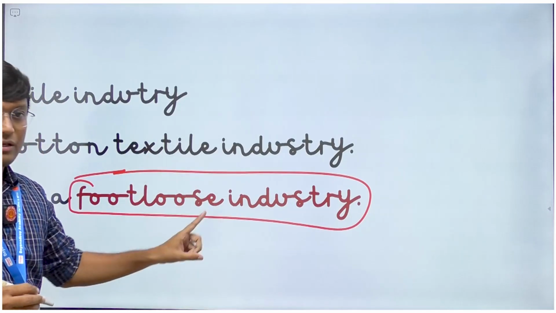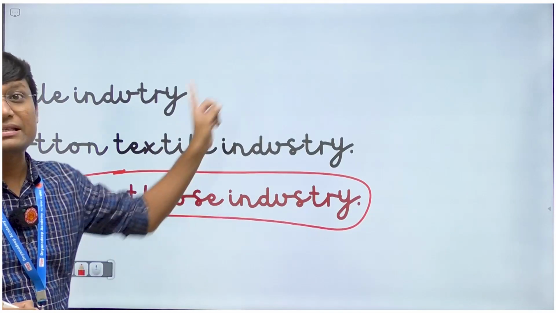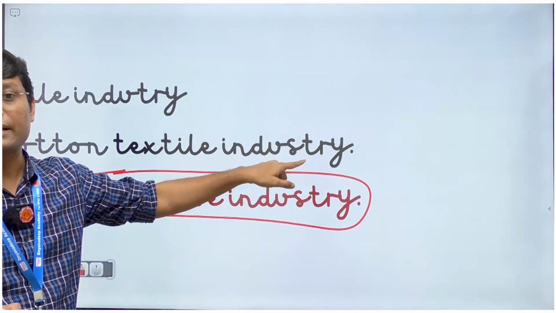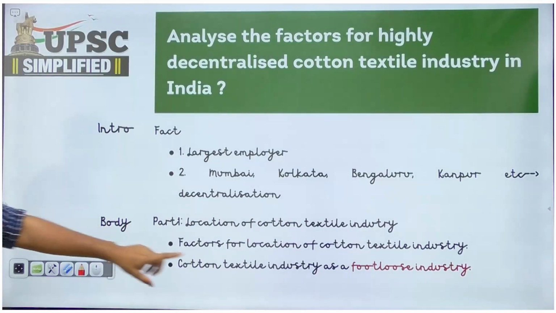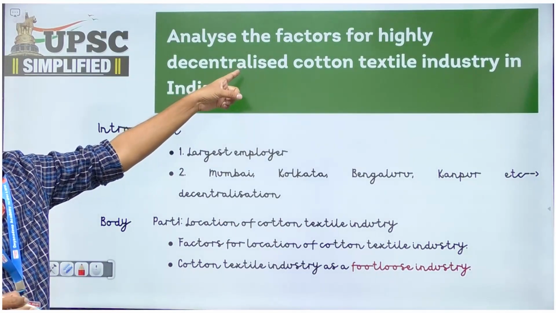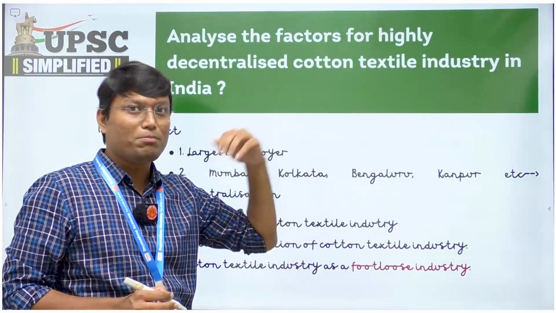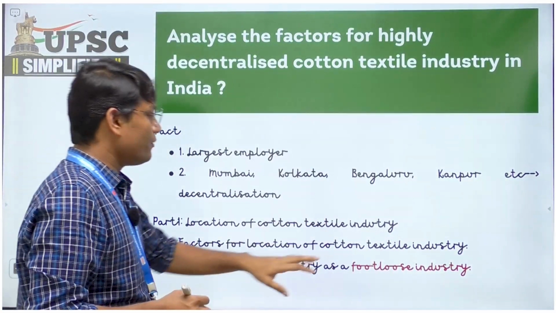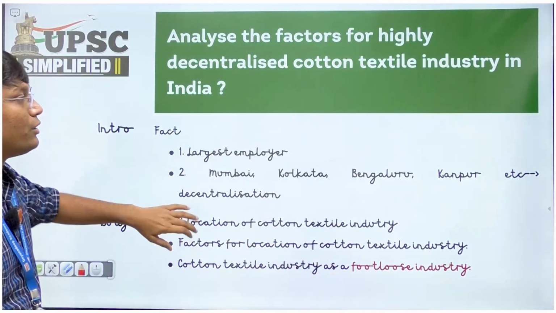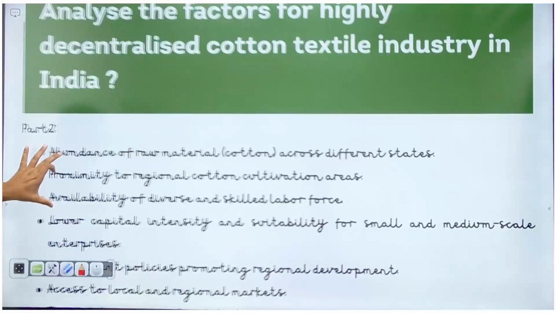And that is the precise reason why we are witnessing decentralization of the cotton textile industry in India. Right? Now you are directly hitting the right point. If you do not mention this particular point, you may end up losing half or 1 mark. And if you highlight this particular point, you perfectly set the tone for your answer.